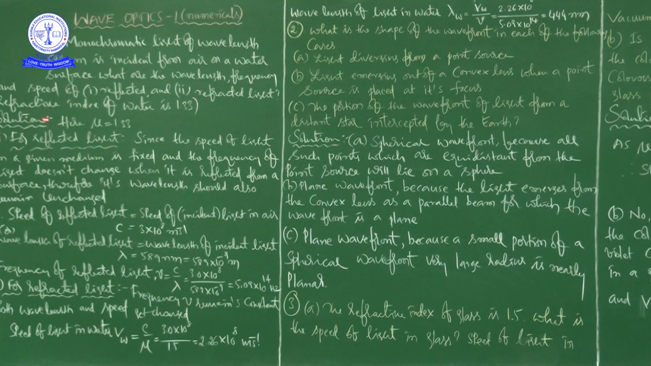They have given the refractive index of water as 1.33, right? So in two cases, for reflected light you have to find wavelength, frequency and speed, and for refracted light also we have to find wavelength, frequency and speed, right?